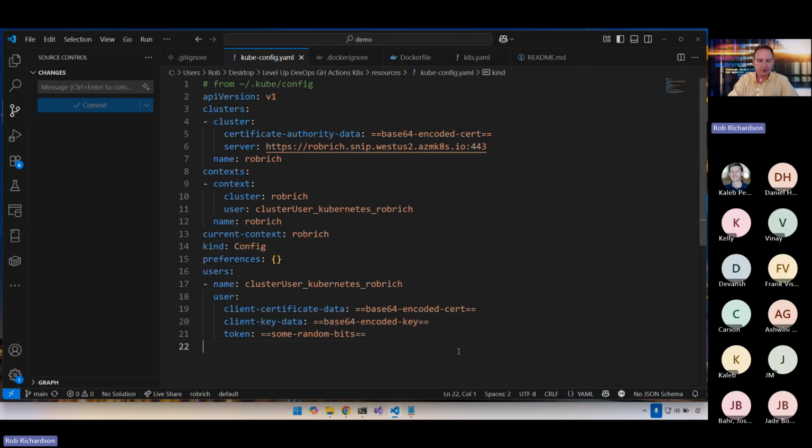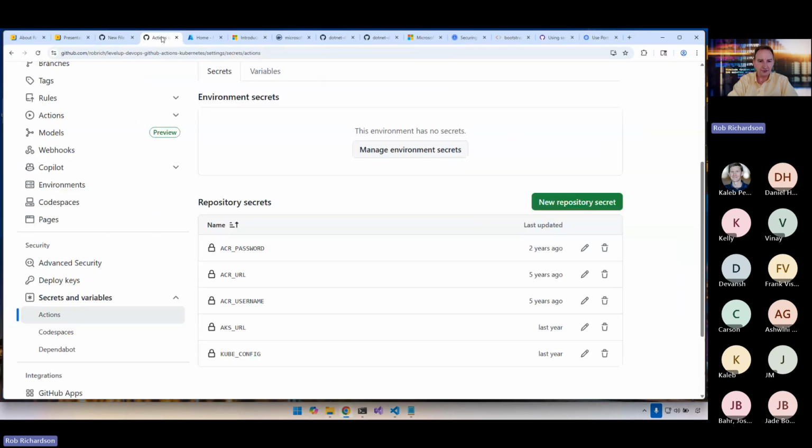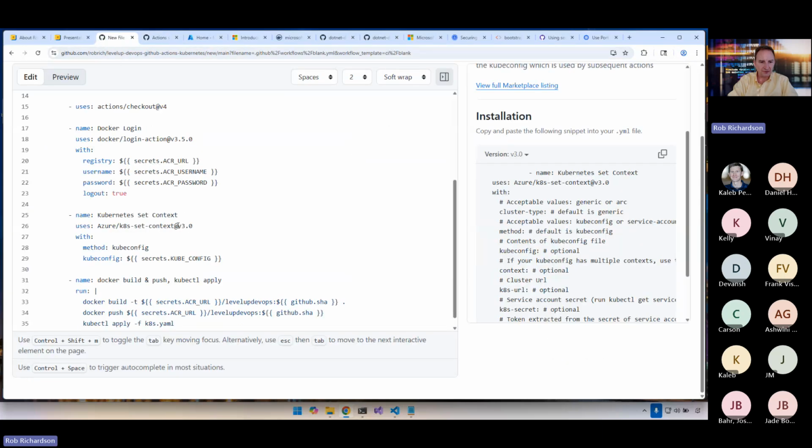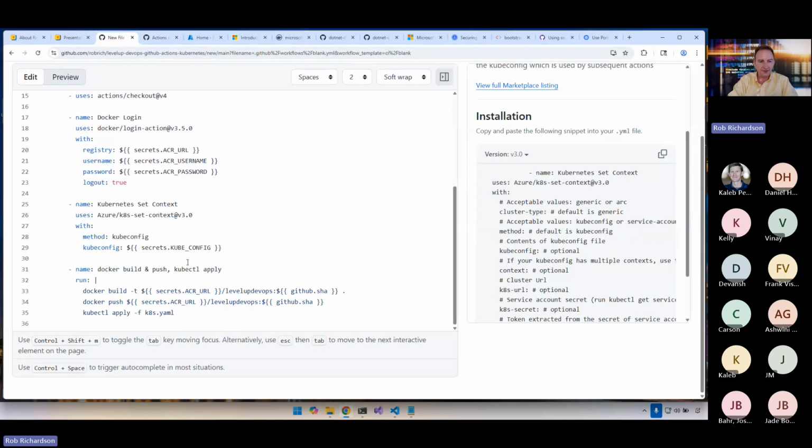that reference my Azure Kubernetes service. So I removed the details for Docker Desktop or Podman. I didn't need those. And so, of course, I snipped the certificates out of this. But these details, that's my kubeconfig. And so those are the details that I set here into this kubeconfig secret. Excellent. So if I reference that kubeconfig secret here, then now it knows what Kubernetes cluster it needs to apply to. Perfect.